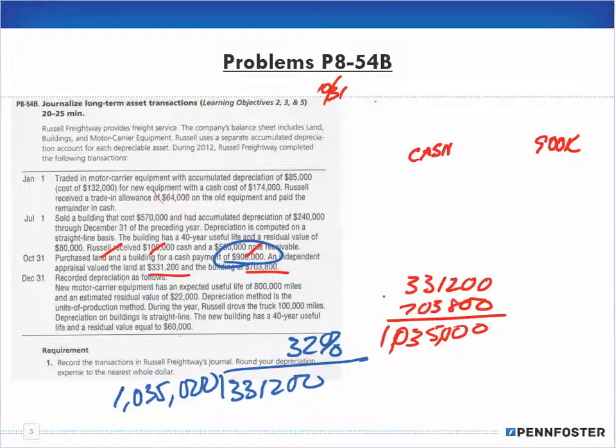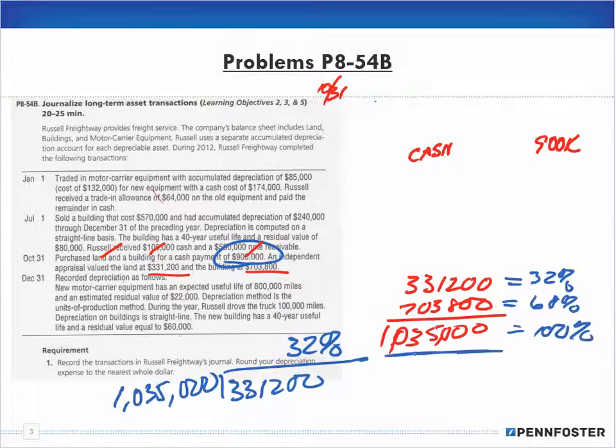So the land is worth 32%, and the building is 68%, which gives us a total of 100%.